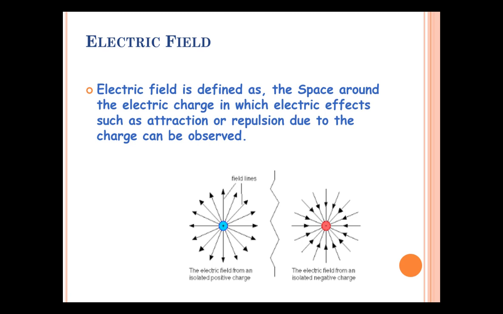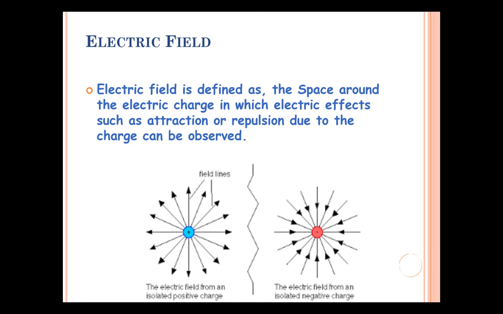It depends on the nature of the charges. That means electric field is the space around the electric charge in which electric effects such as attraction or repulsion due to the charge can be observed.